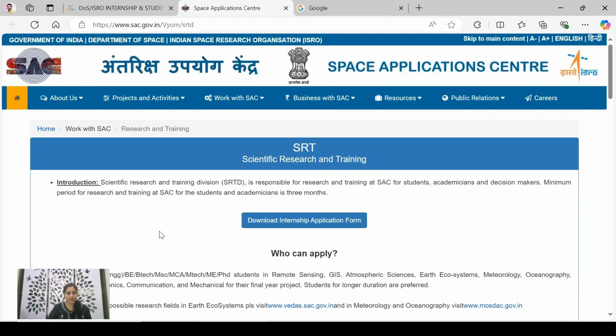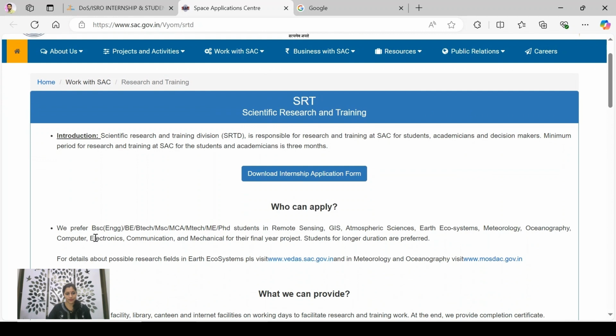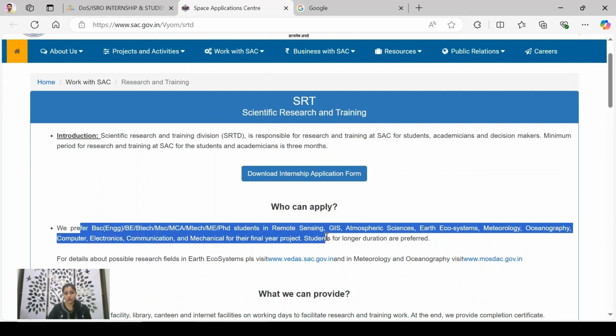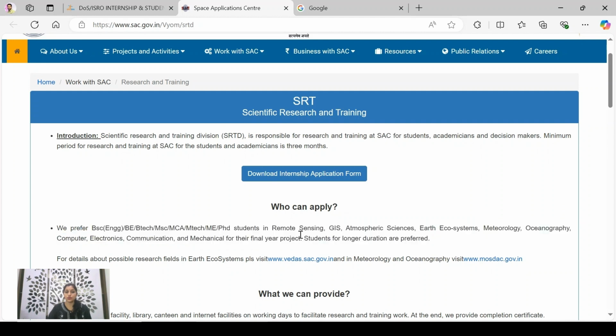Here again, the eligibility is given, but here you can see students from any domain can apply: remote sensing, GIS, atmospheric sciences, earth ecosystems, meteorology, oceanography, computer, electronics, communication, mechanical. Any student can apply. So here you'll find an option: download internship application form.